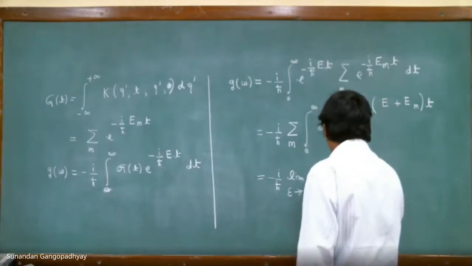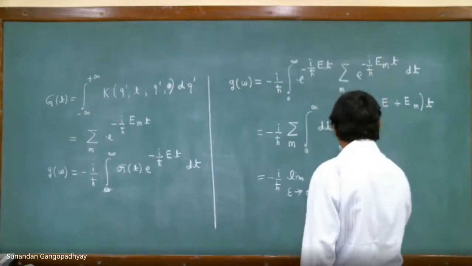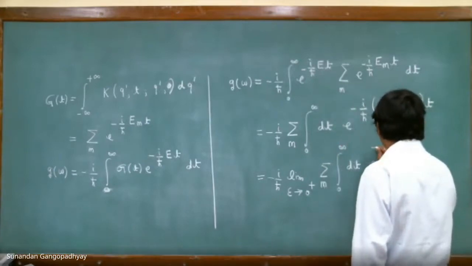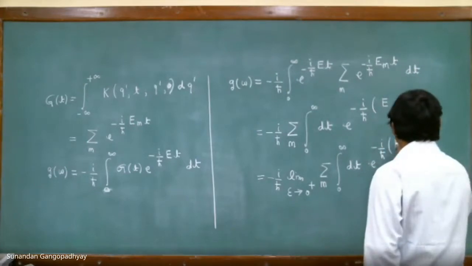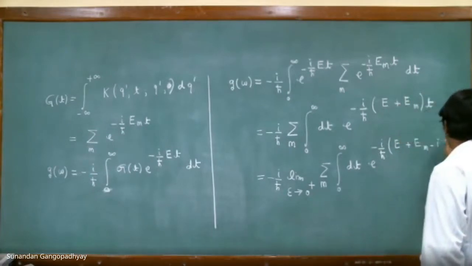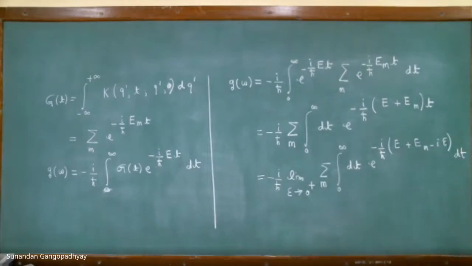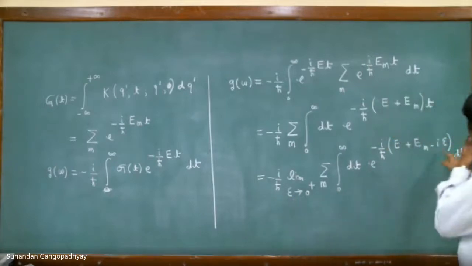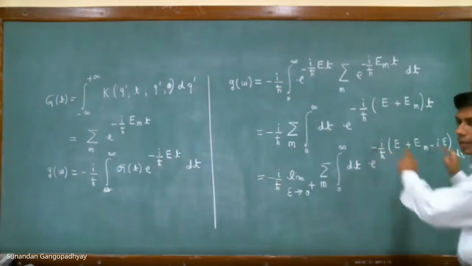Then we have the summation over m, integral 0 to infinity dt, e to the power of... You see that when we insert this factor of epsilon, we do it in such a way that minus minus is plus, and i into i is minus.